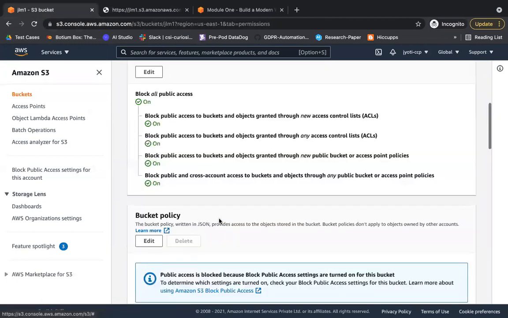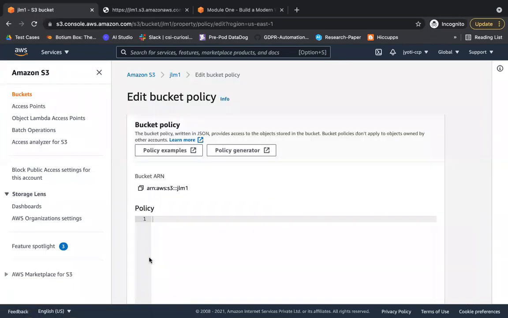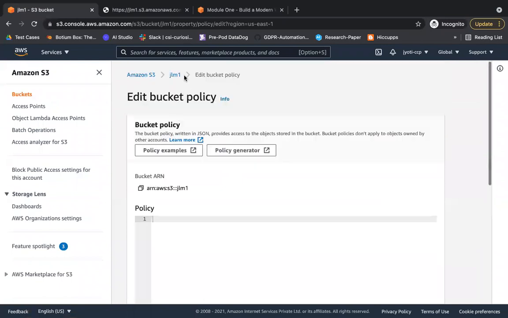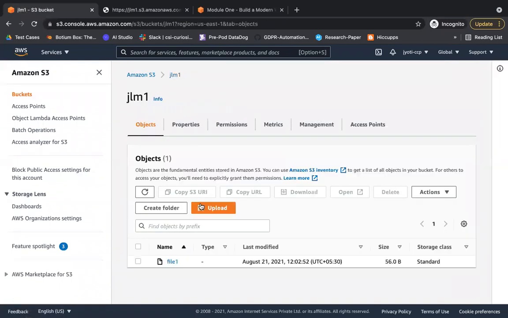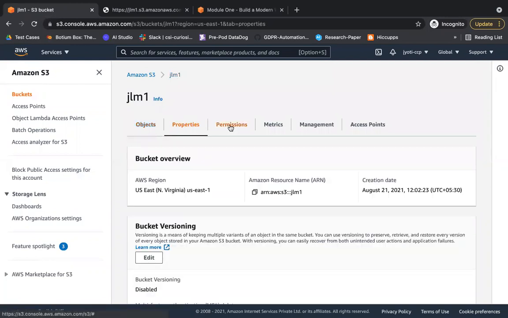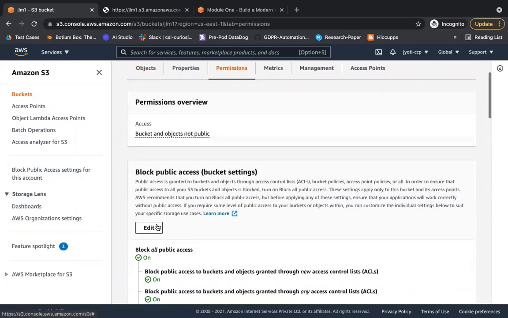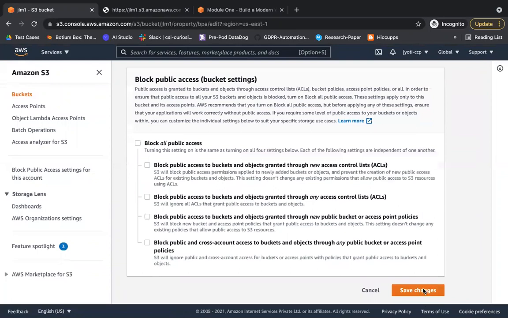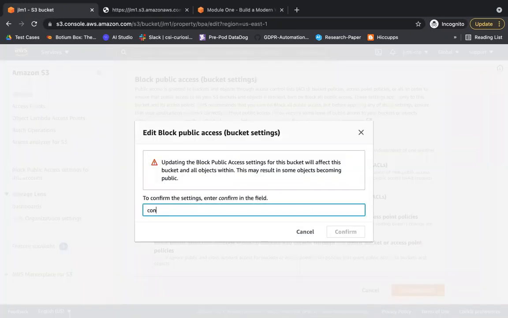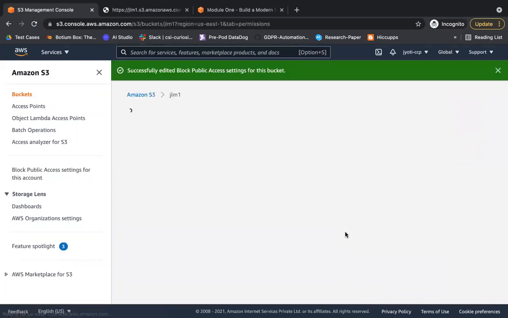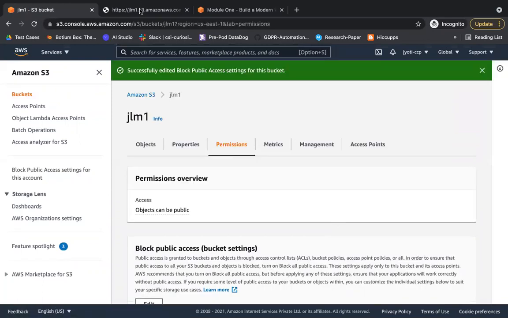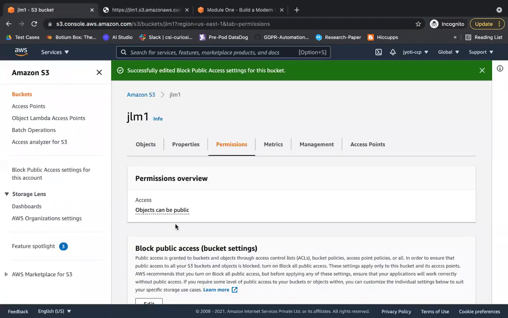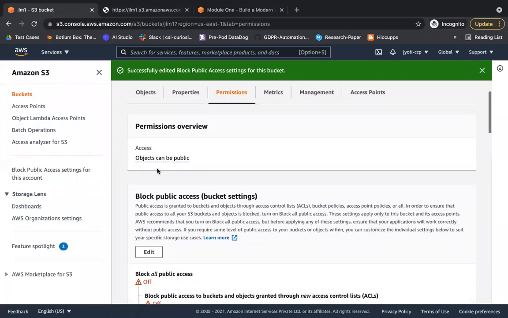Permissions. Save changes. Now let me see if I can access this. No, I'm still not able to access it. That means I need to go ahead and make it public. Oh, it's not refreshing.